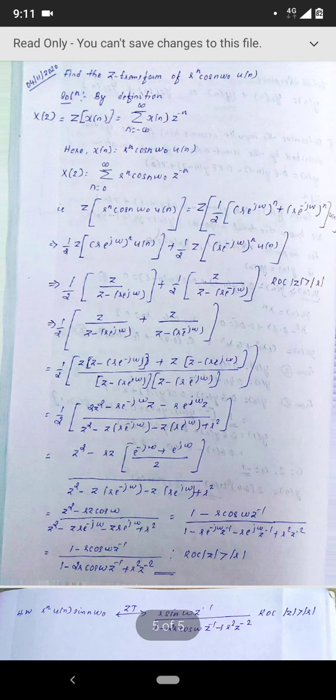Okay, so the answer we have got. The only thing remaining is we have to simplify that. You just simply go through that simplification, and finally we can write the answer as 1 minus r cos omega z raised to minus 1 by 1 minus 2 r cos omega z raised to minus 1 plus r square z raised to minus 2. ROC is specified, mode of z greater than mode of r.